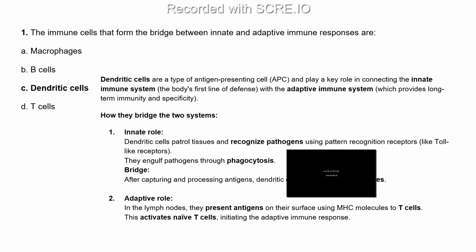The immune system is very interesting and protects our body from all foreign organisms. Much like when there is a thief, the police will capture that thief so that crime will decrease. Like that, these immune cells are the policemen for our immune system. Here in the question they ask which immune cells act as a bridge between the innate and adaptive immune response.